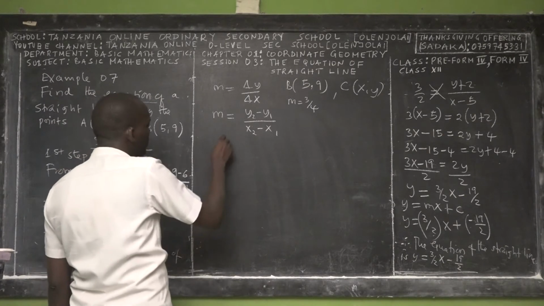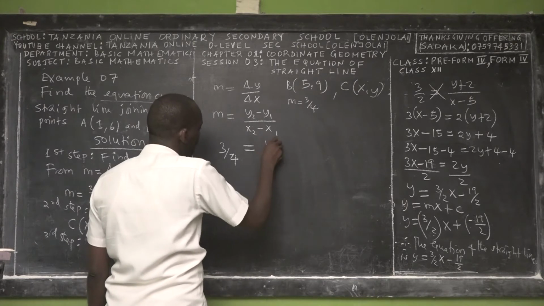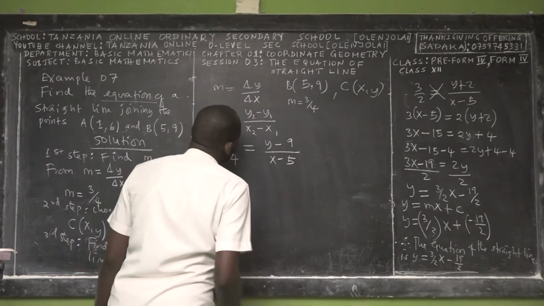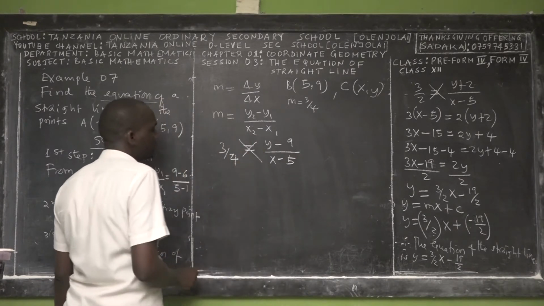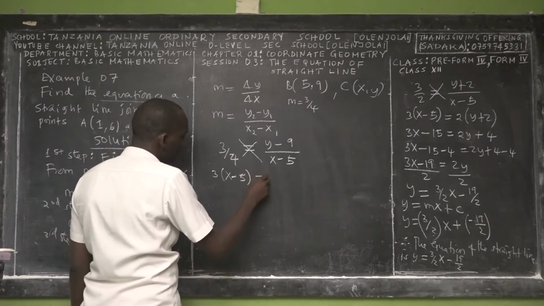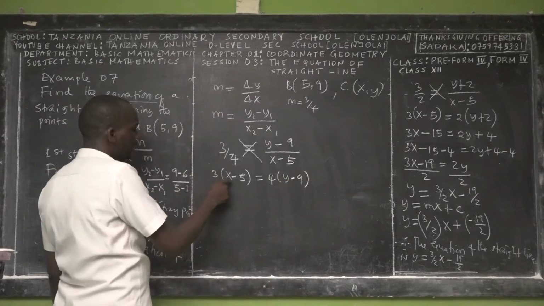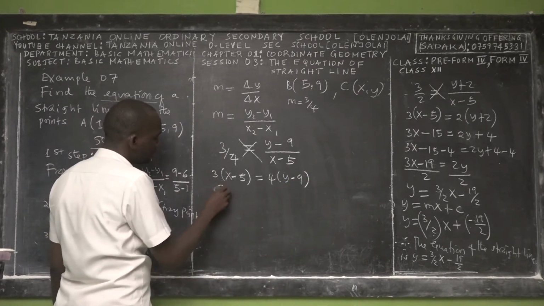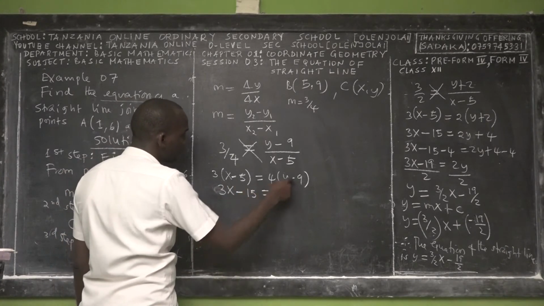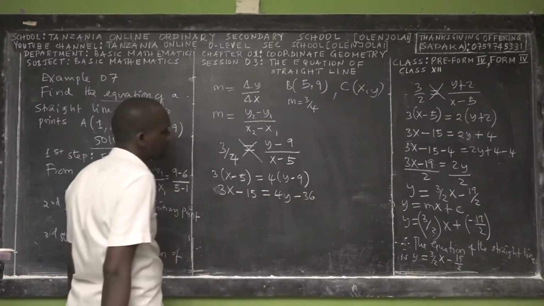So if you transform, the gradient 3 over 4 is equal to y minus 9 over x minus 5. The next step, you have to cross multiply. So you have 3 times (x minus 5) on the left-hand side, and on the right-hand side you have 4 times (y minus 9). Then 3 times x is 3x minus 3 times 5, which is 15, equal to 4 times y, which is 4y, minus 4 times 9, which is 36.